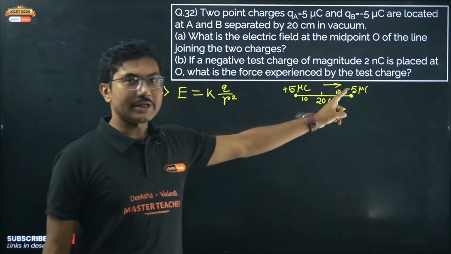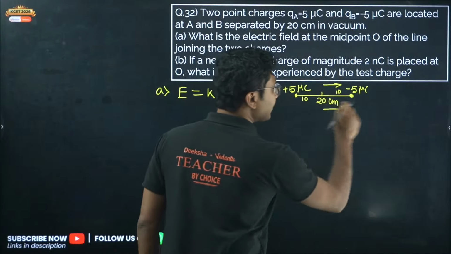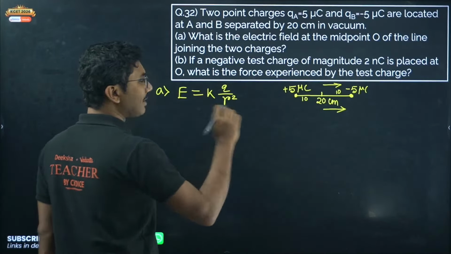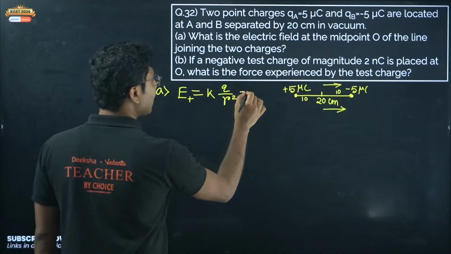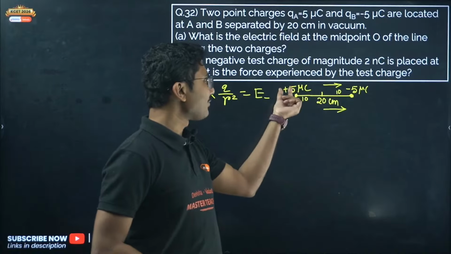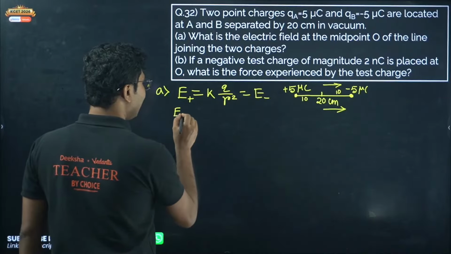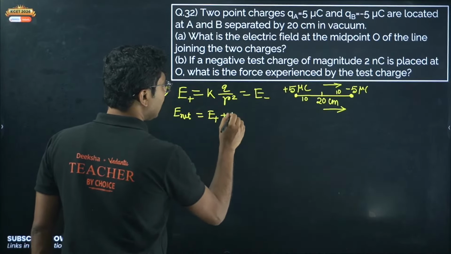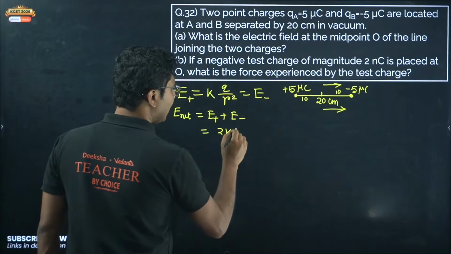Okay, direction is important. As you can see, this is positive, so the field is directed away from it; this is negative, so the field is also in this direction. So the electric fields for plus and minus will both be in the same direction, and both will have the same magnitude as well. Why? Because both have the same charges and the same distance. So the net electric field is the addition of these two electric fields. That means the net electric field is twice of KQ by R square.